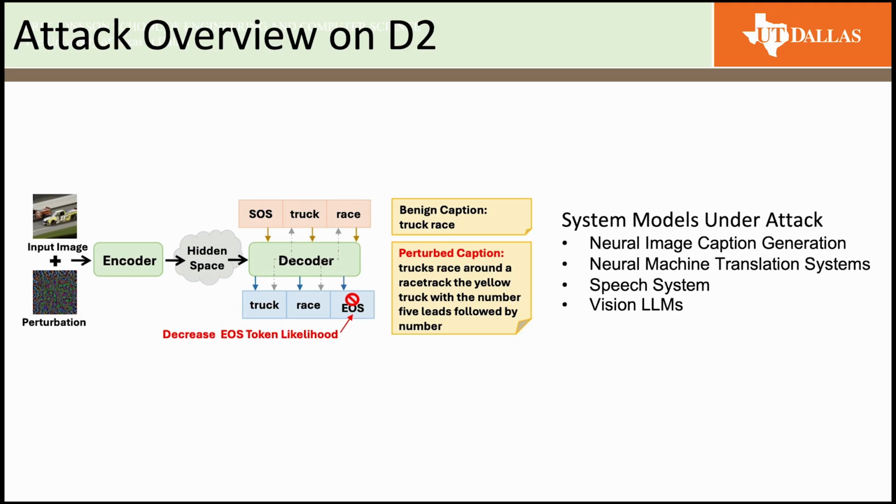Here, let's study the system models. Dynamic inference iterations are especially relevant to autoregressive models. Towards this, there are four system models under attack: neural image caption generation, neural machine translation systems, speech systems, and vision language models.